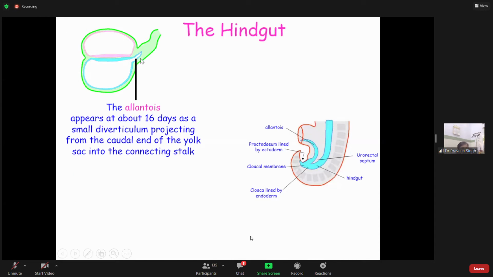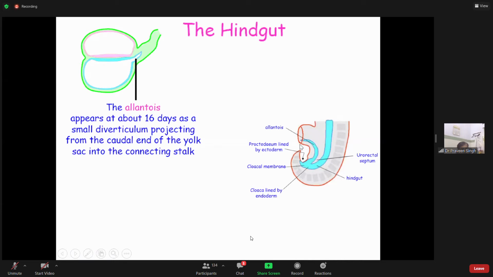These allantois that you are seeing, with further development and folding, will develop at the cranial end, then at the caudal end, and then laterally. Cranially it will fold, and caudally it will fold, and then there will be a change. So with the caudal fold, let us see what is there on the caudal side.